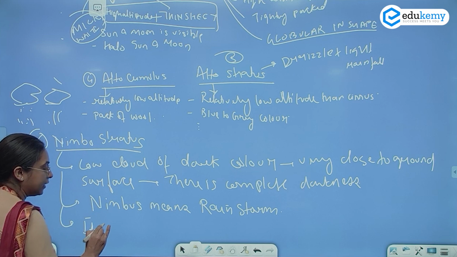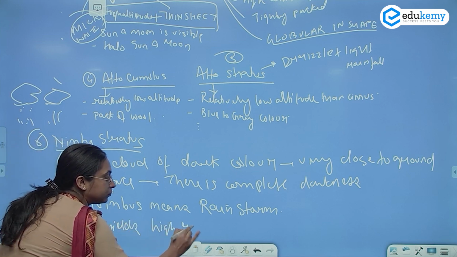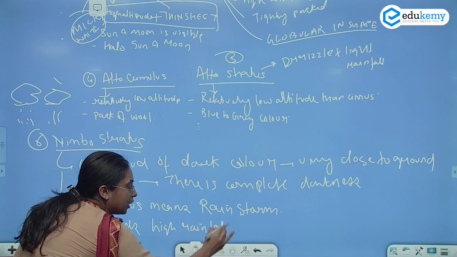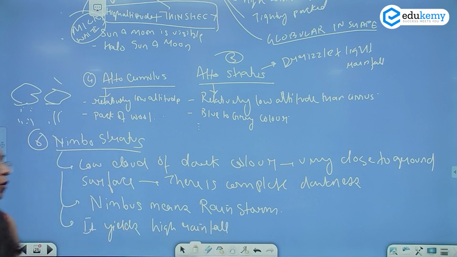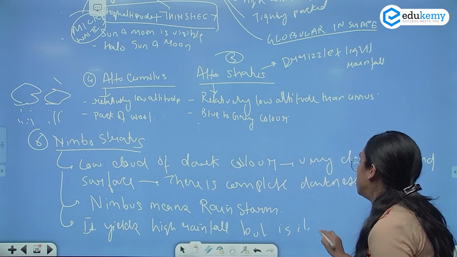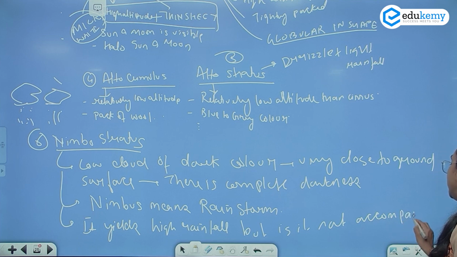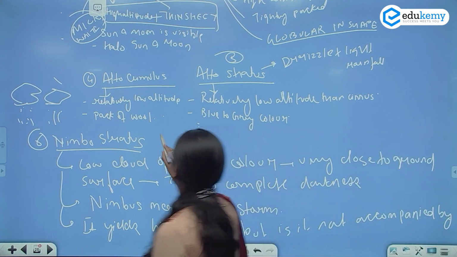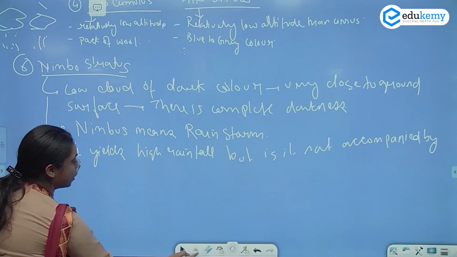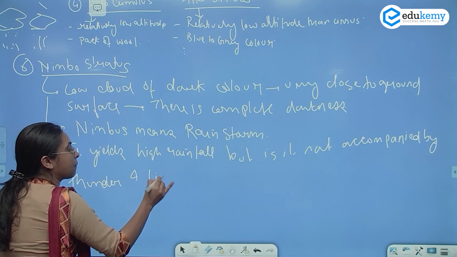It yields high rainfall, but it is not accompanied by thunder and lightning.